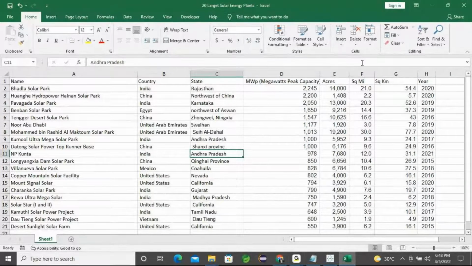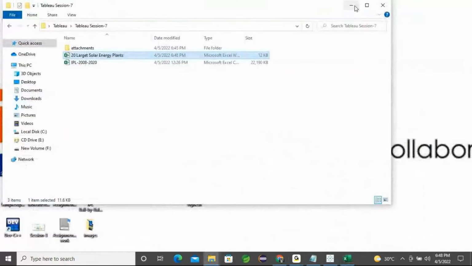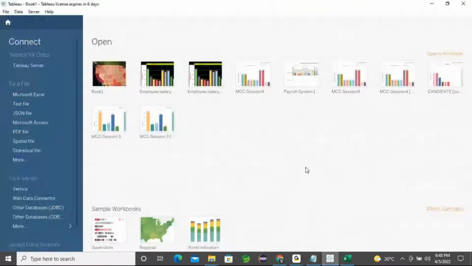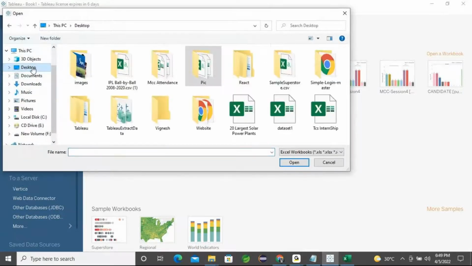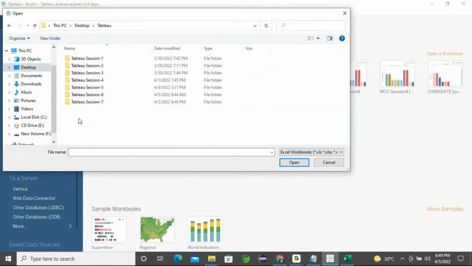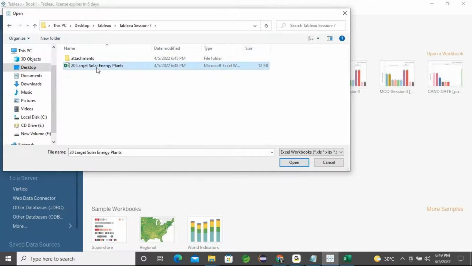I'll minimize this data set and open the Tableau application. I can connect to a Microsoft Excel file, go to the desktop location, in our Tableau session number 7. I can choose the 20 largest solar energy plants file, pick it, and click OK, that means open.